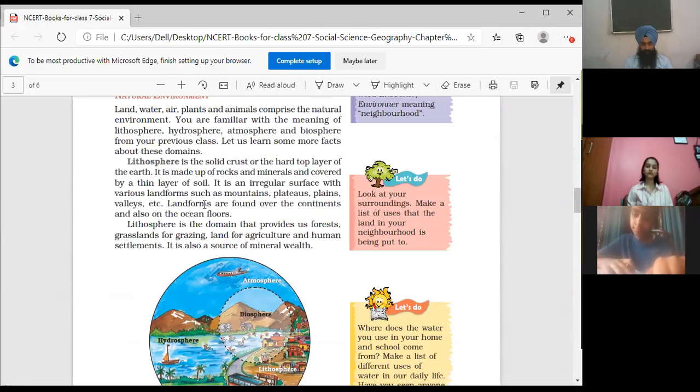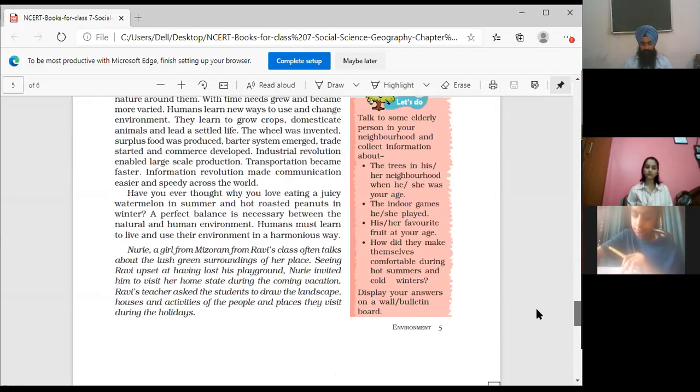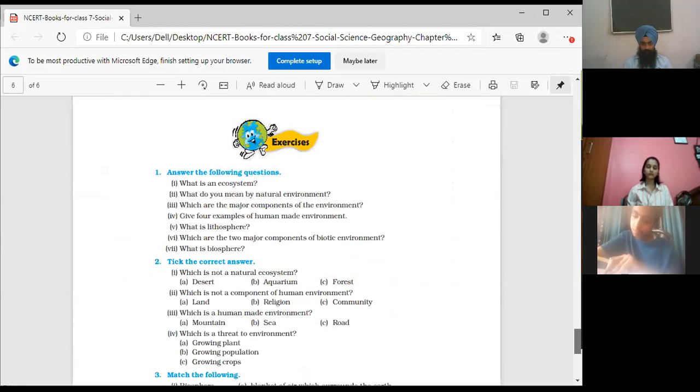Write this one; if you don't want to write this, write the next full line. It is an irregular surface with various landforms. Write that line, or if not, then the third option is there. Lithosphere constitutes the continents and the oceanic floor. Land area constitutes the continents and oceanic floor. Write any one of the three.